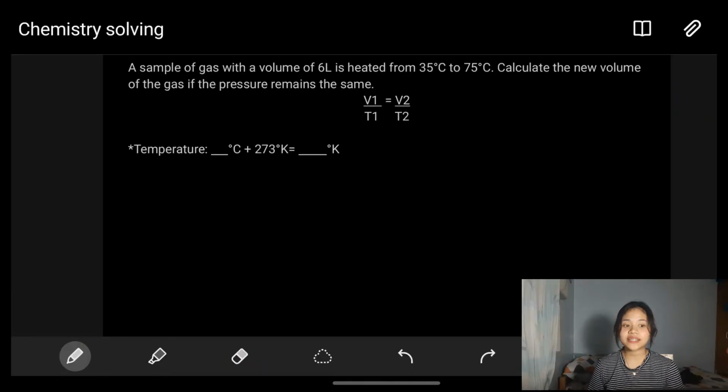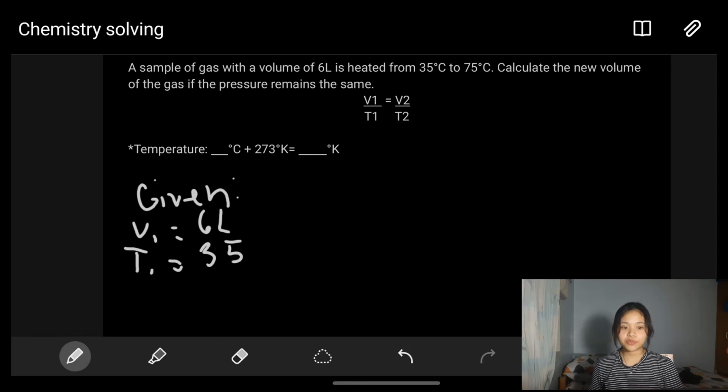Now, another example: a sample of gas with a volume of 6 liters is heated from 35 degrees Celsius to 75 degrees Celsius. Calculate the new volume of the gas if the pressure remains the same. If you look at the question, the only variables that change here are the volume and the temperature. If we look at our lessons, only Charles's law talks about volume and temperature, where the moles and the pressure are kept constant. So let's first list down the given. We have the initial volume, which is 6 liters, the initial temperature, which is 35 degrees Celsius, and the final temperature, which is 75 degrees Celsius. What we're looking for here is the final volume.